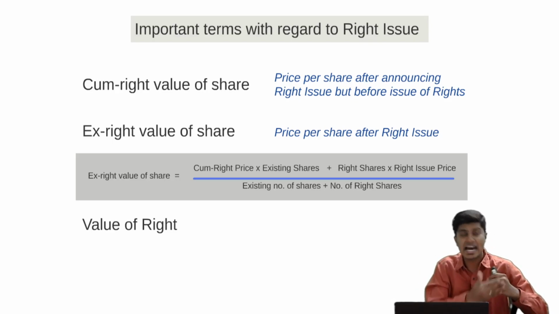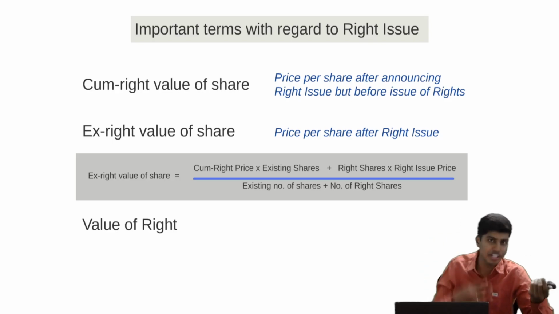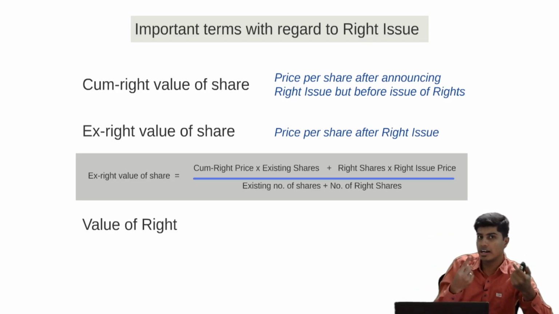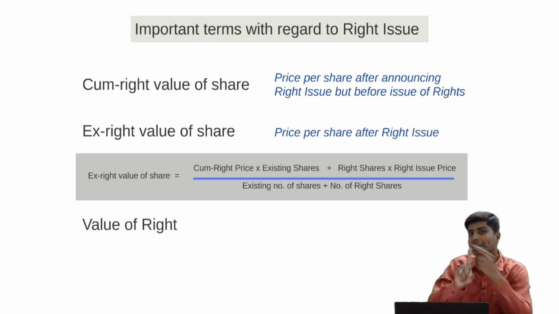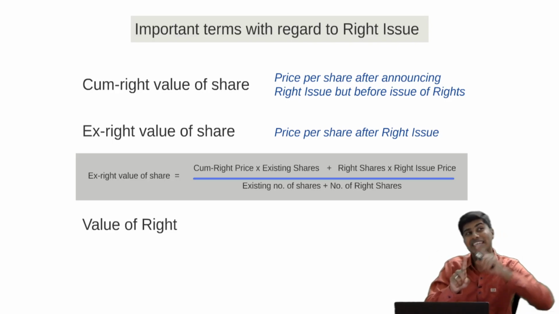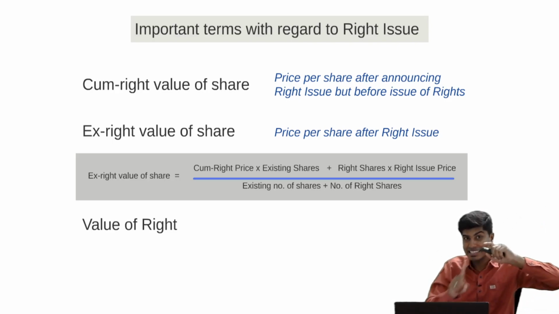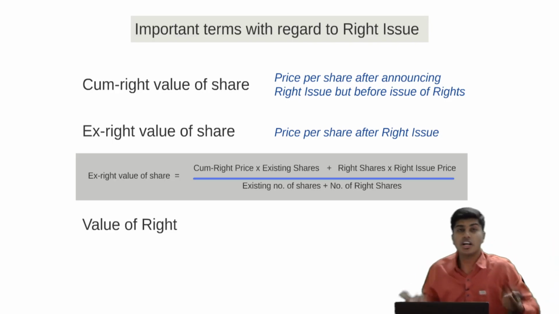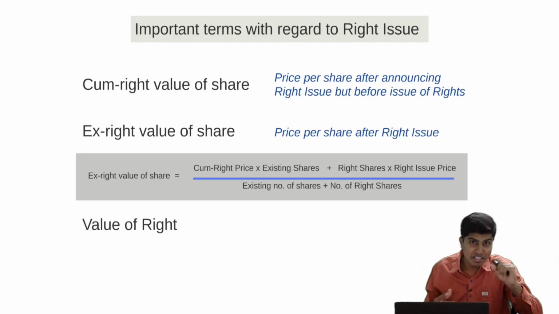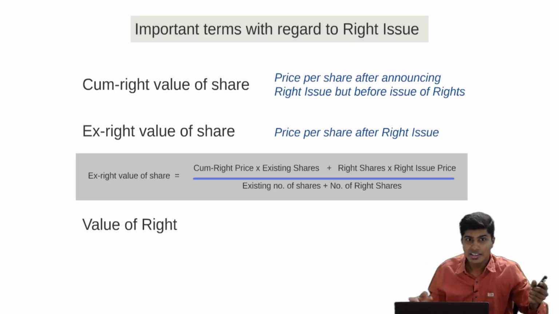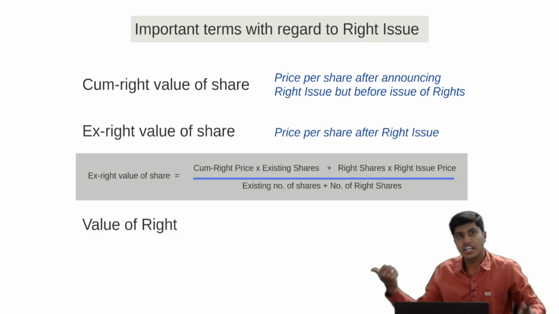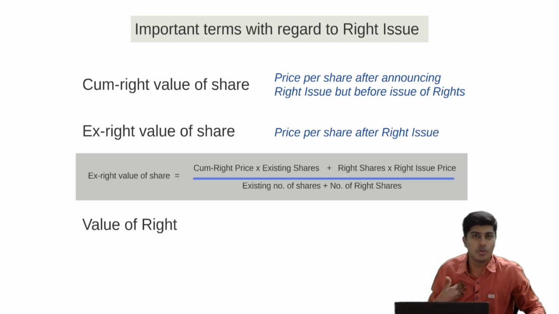Meaning, if in case I sell the rights, now I have 4 shares with me. The company has given me 1 right. I told you I have an option either to buy that share or to sell that right to somebody. Now when I'm selling that right to somebody, what money should I collect? That is the difference between the cum-right value and ex-right value. Are you getting it? Because if I don't sell it, the share price in the market is going to dip and I'm going to face a loss.